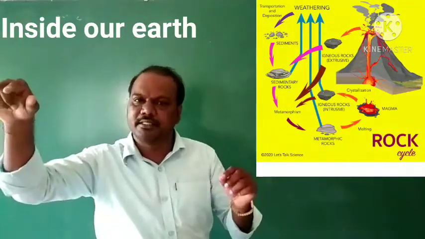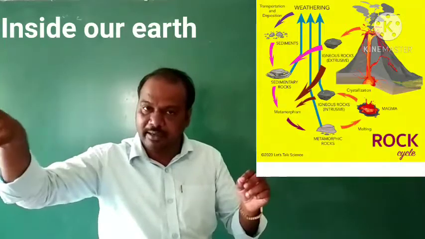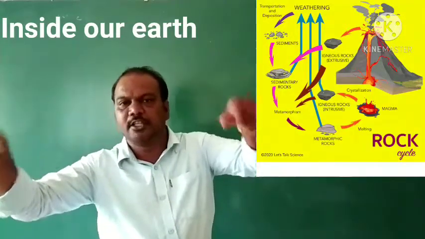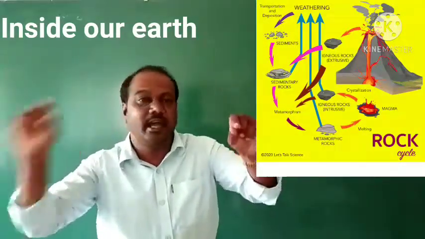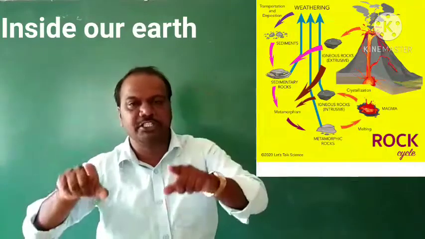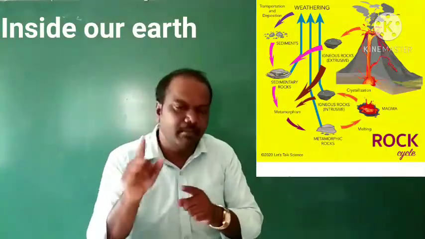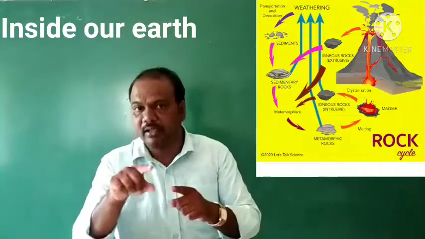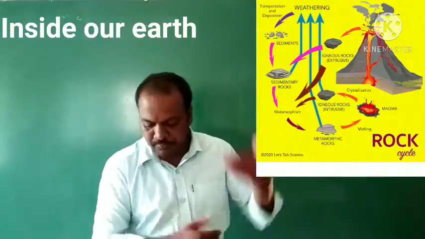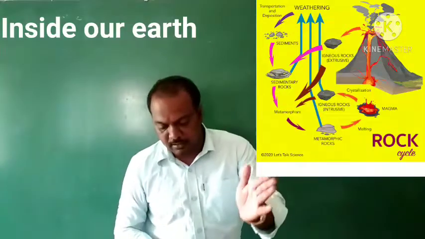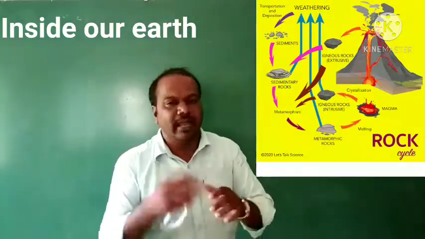Then sedimentary rocks and igneous rocks both change under great heat and pressure. They can convert into metamorphic rocks. Clay into slate, limestone into marble. We already know that.